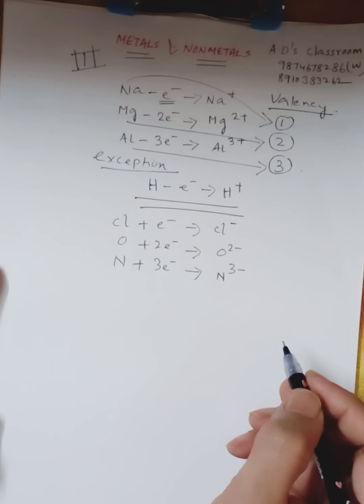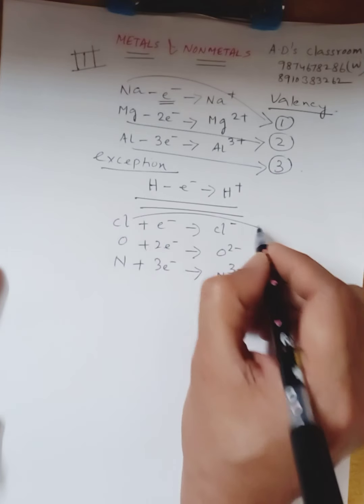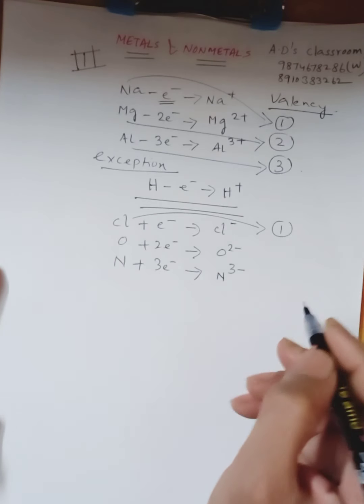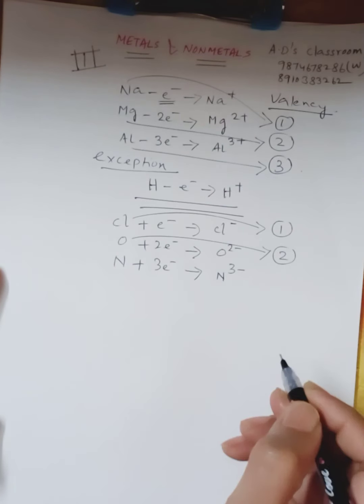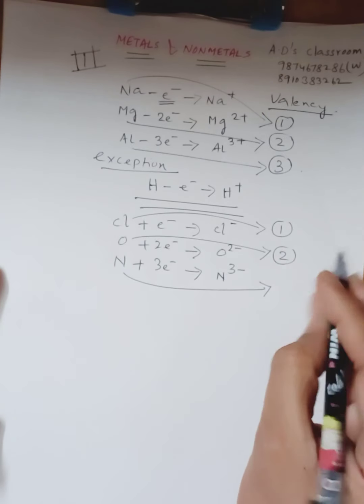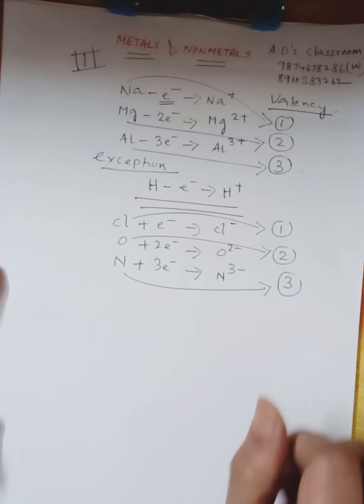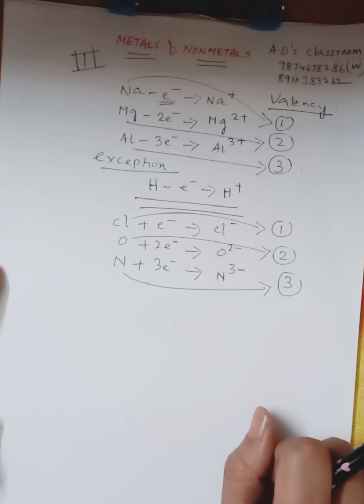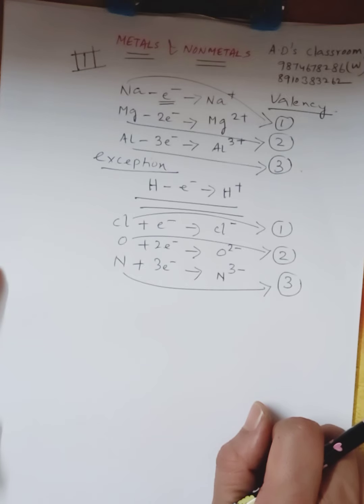Similarly, in case of non-metals, chlorine is gaining 1 electron, so its valency will be 1. Oxygen is gaining 2 electrons, so its valency will be 2. And nitrogen is gaining 3 electrons, so the valency of nitrogen will be 3. Now, what is basically valency? Valency is basically the combining capacity of an element.